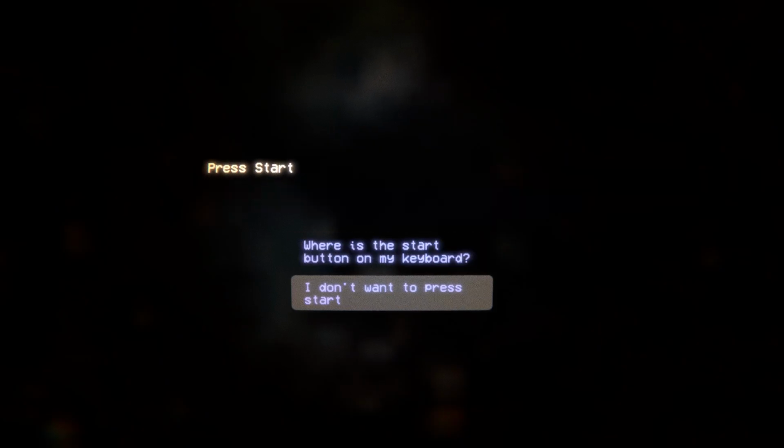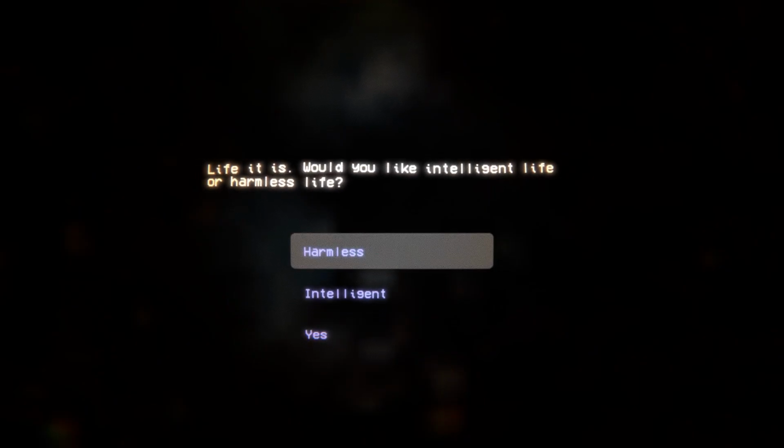Can I make a game without art? This prototype is called Press Start, and it's probably one of the strangest things I've ever made. The challenge was simple: can I make a game without relying on visuals? So, instead of building environments, characters, or animations, I made a text-based adventure game. I've never really made one before, so that made it the perfect experiment.